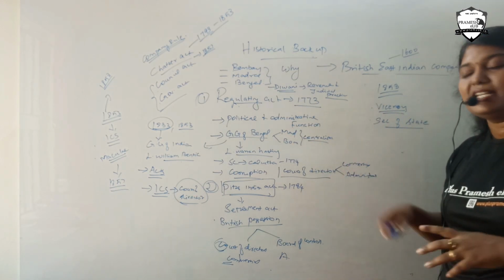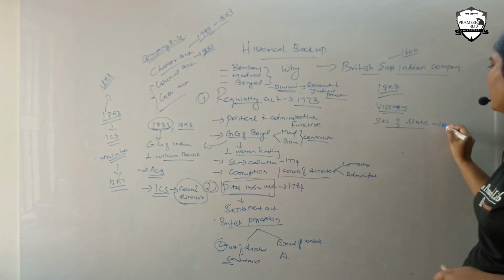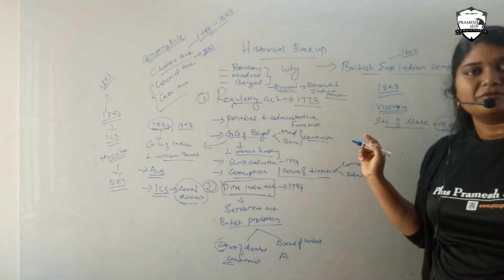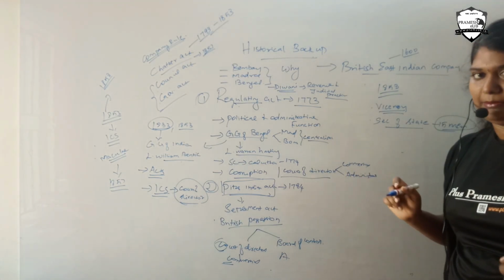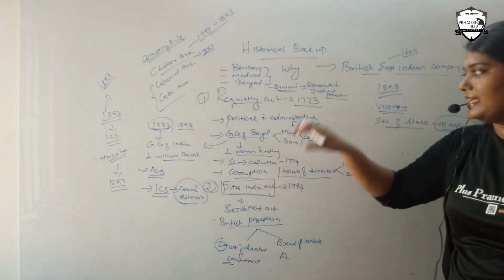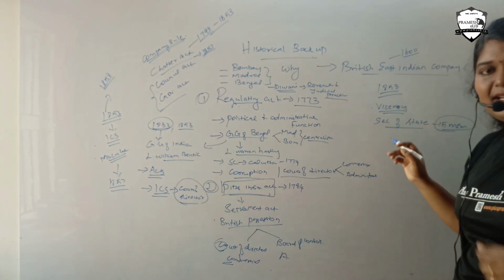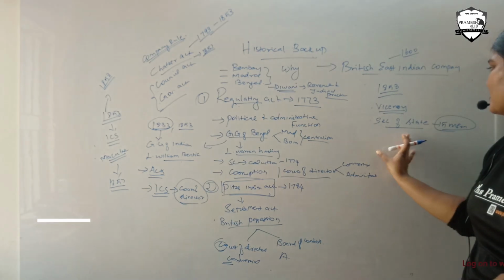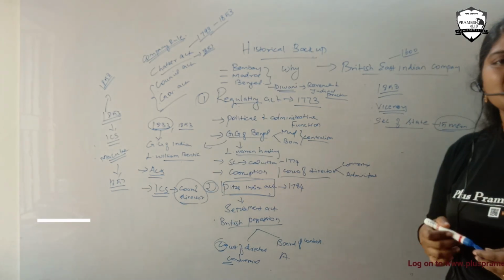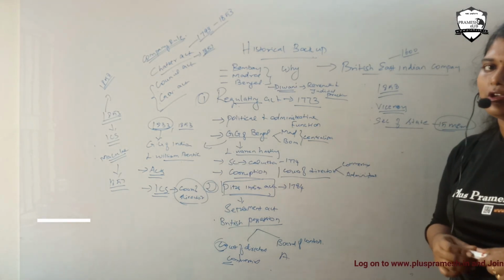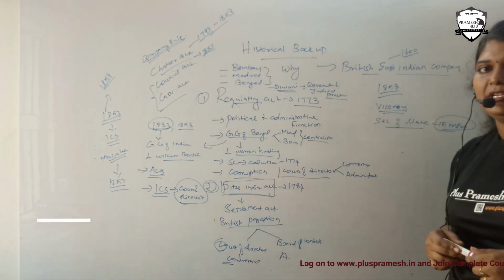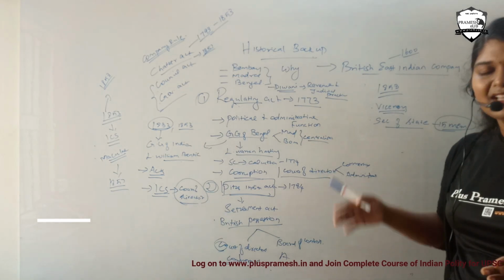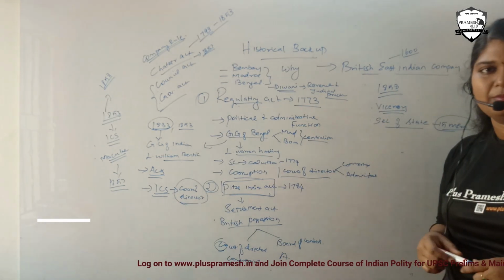The Secretary of State will be assisted by a 15-member council. These 15 members are direct members of the British cabinet, so that they can rule India in a straight way. So they introduced Viceroyship and the Secretary of State. From all this, the British East India Company's chapter was over, and the British government's ruling took place.